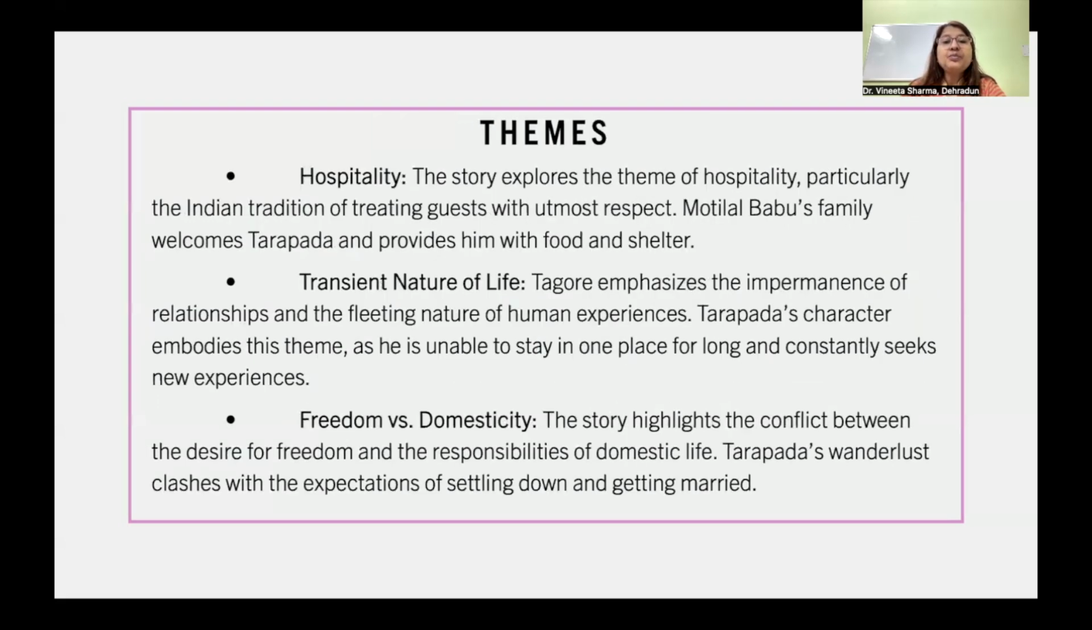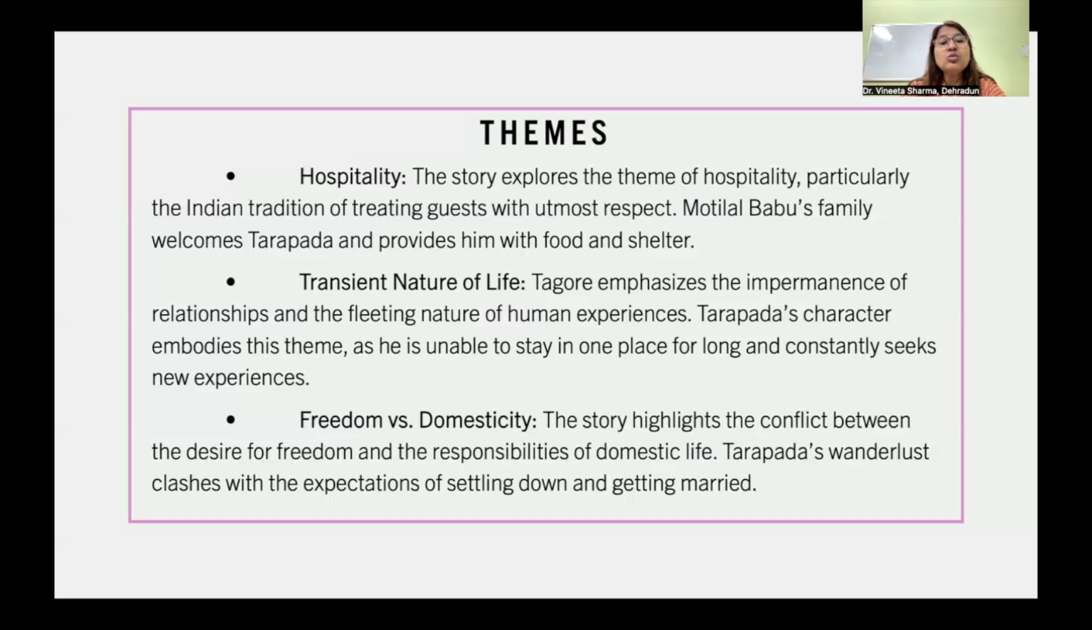Now, if we talk about the themes of the story, first and foremost is hospitality. The story explores the theme of hospitality, particularly the Indian tradition of treating guests with utmost respect. That is why the story has also been titled Guest. Motilal Babu's family welcomes Tarapada and provides him food and shelter.